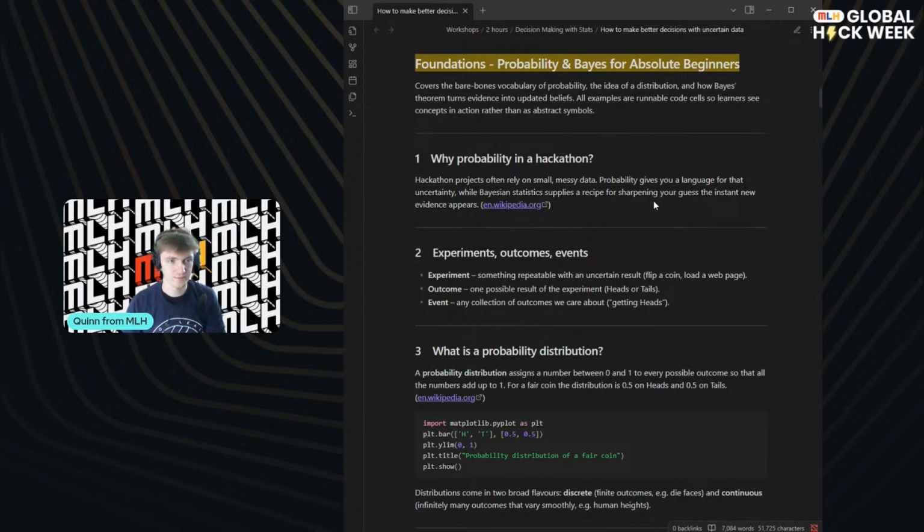are very impactful, and so it's worth bearing in mind. So first off, I guess this is maybe a good question. Maybe you're thinking, oh, what's the point of this? I tuned in because Quinn is cool, but I don't really care about statistics and this stuff. Why probability at a hackathon? What's the connection?